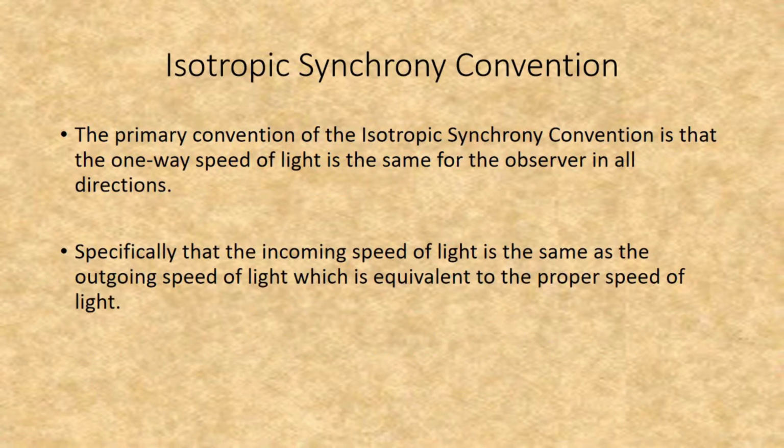The primary convention for the Isotropic Synchrony Convention is that the one-way speed of light is the same for the observer in all directions. Specifically, that the incoming speed of light is the same as the outgoing speed of light, which is equivalent to the proper speed of light.